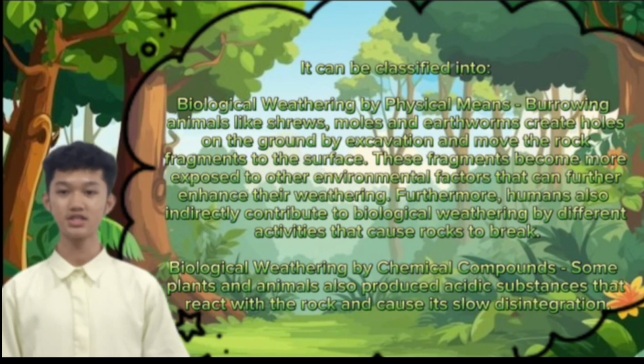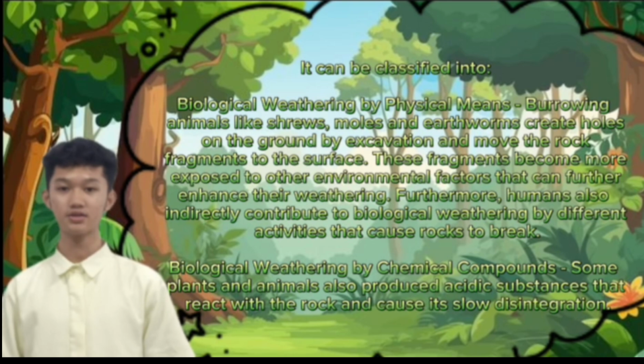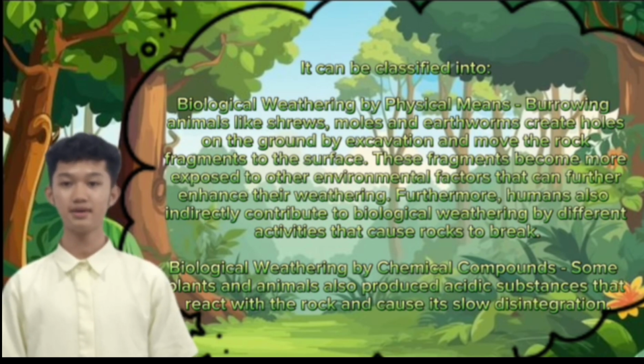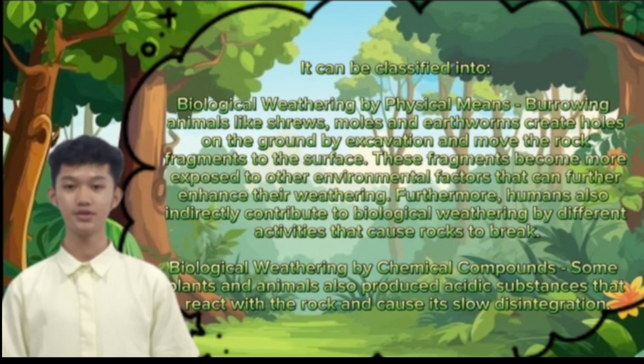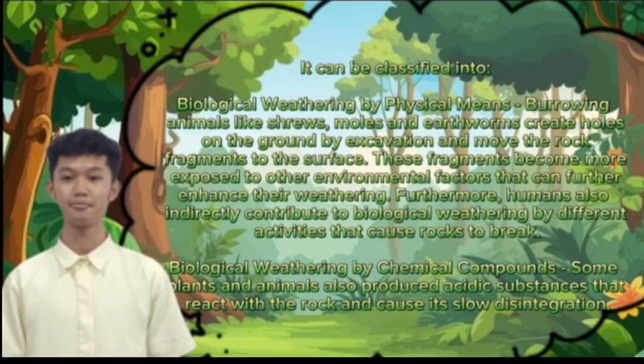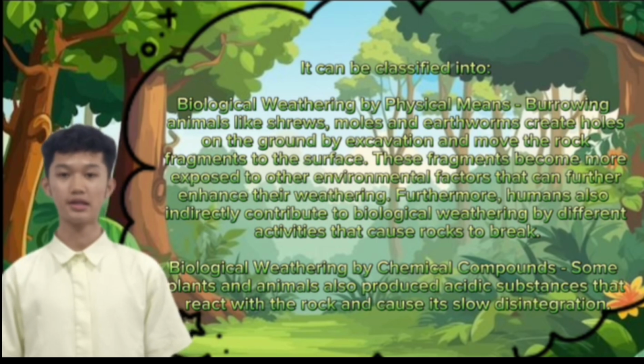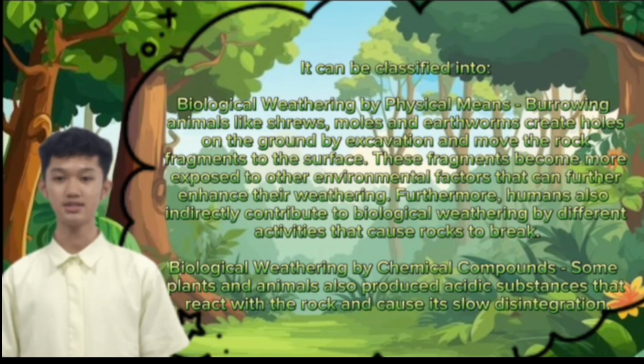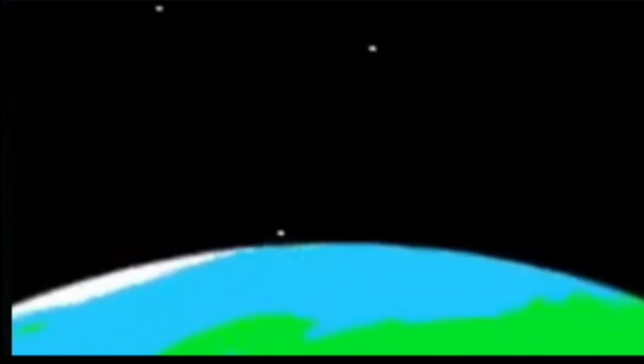These fragments become more exposed to other environmental factors that can further enhance their weathering. Furthermore, humans also indirectly contribute to biological weathering through different activities that cause rocks to break. Then there is biological weathering by chemical compounds. Some plants and animals also produce acidic substances that react with the rock and cause its slow disintegration.